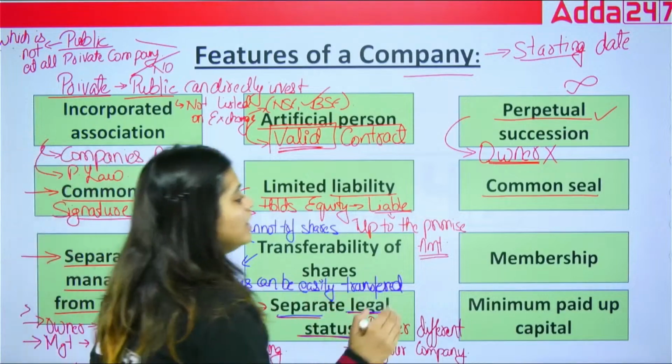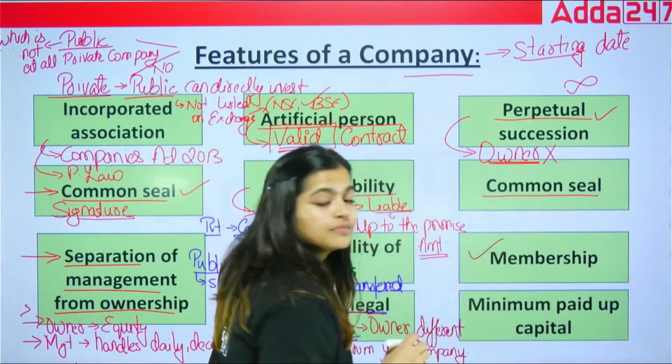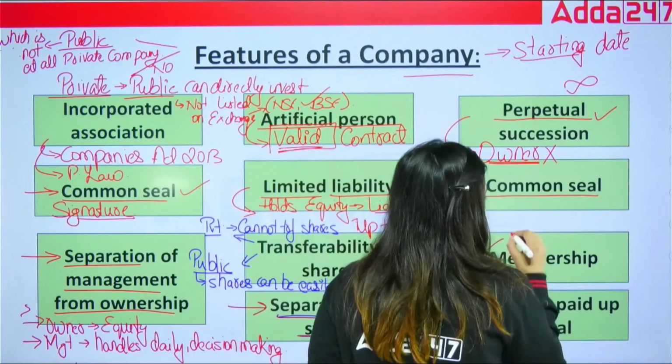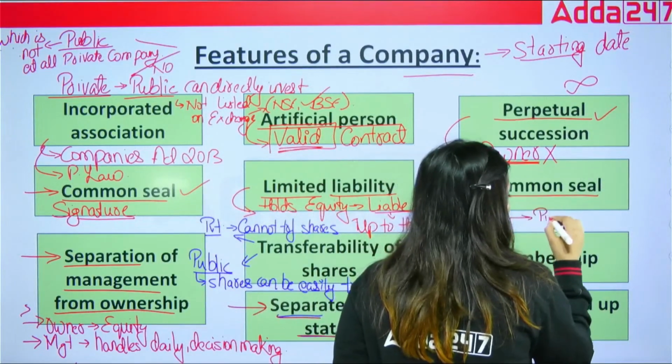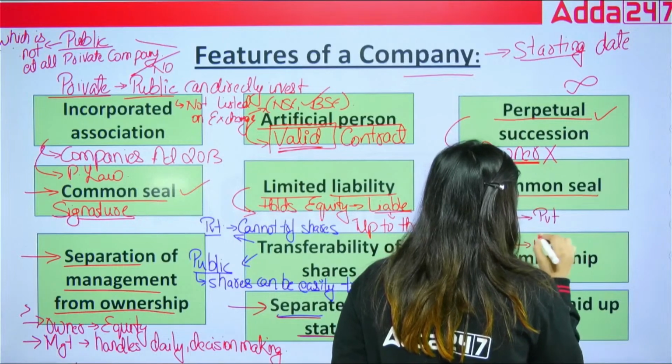Okay. Now, next is membership. For this membership, again we have to bifurcate into private company and public company.